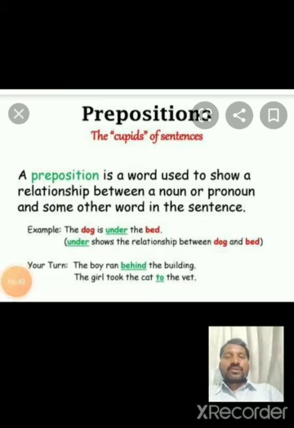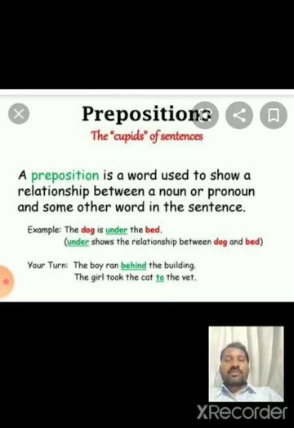Next, look into preposition. A preposition is a word placed before a noun or pronoun that shows the relation between the noun or pronoun and some other words in the sentence. Look at the examples. The dog is under the bed. Here, under shows the relation between the dog and the bed. Where is the dog? Under the bed. What is under the bed? The dog. So here, under is the preposition.